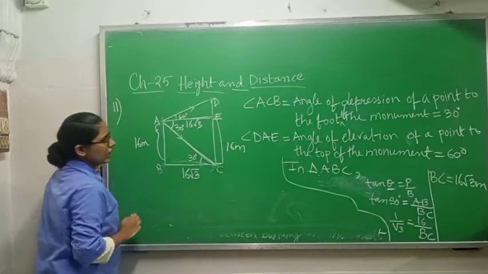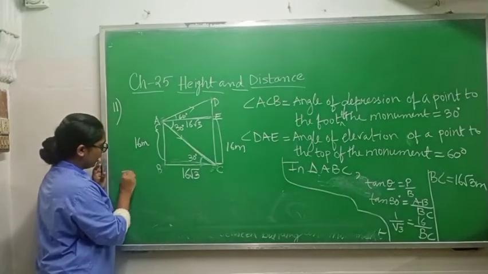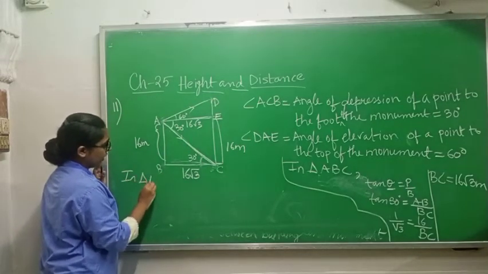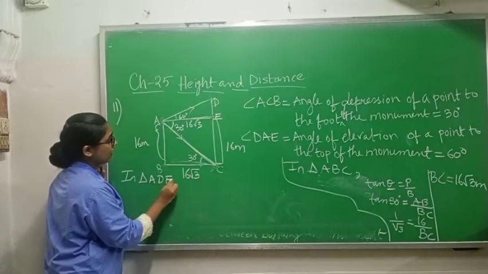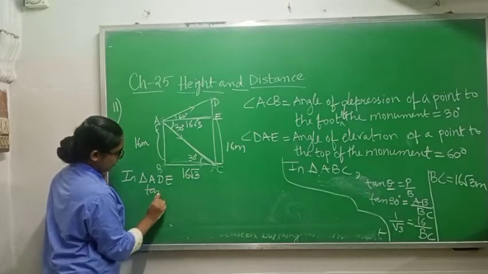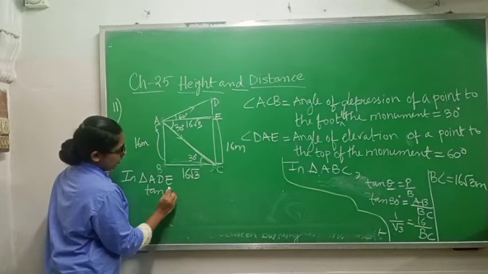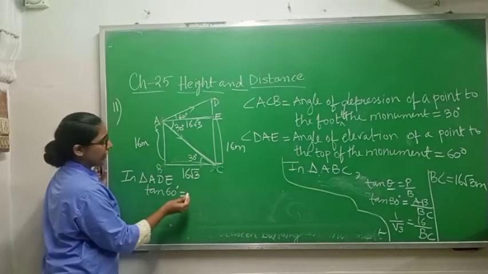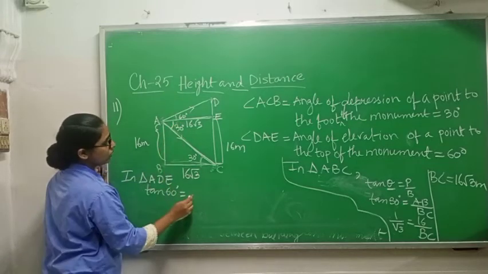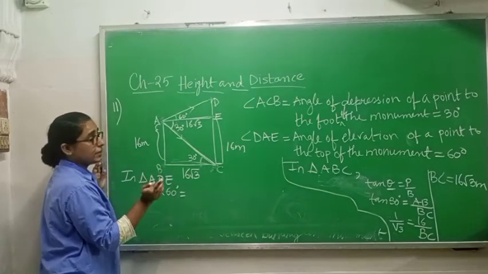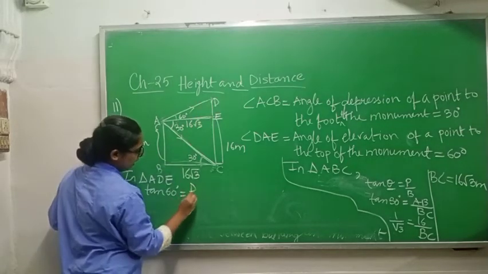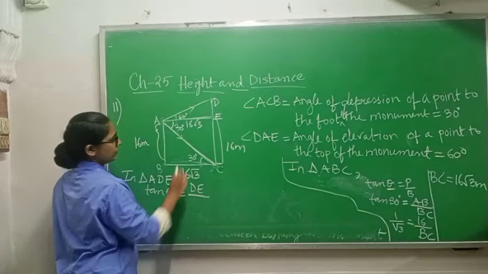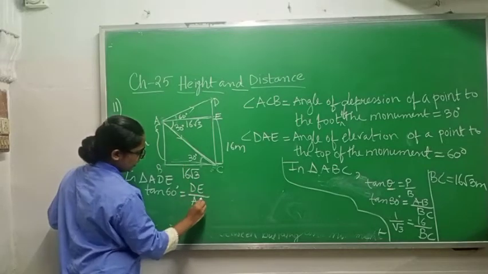You have to find only DE. In triangle ADE, tan 60 degree equals P by B, perpendicular DE by AE.